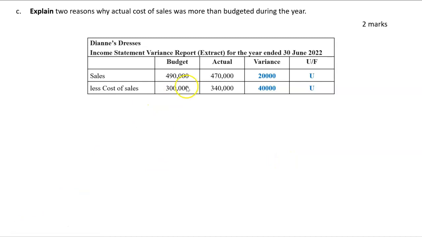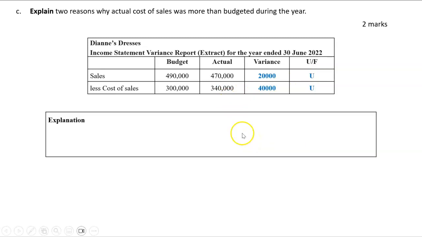We thought cost of sales, which is an expense, would be 300,000, and it's actually 340,000. That's unfavorable by 40,000. So generally what could happen is maybe the cost of sales was worse because we increased our sales, or sales were more than we budgeted. But actually sales were worse than we'd expected, so that does not explain it. So we're going to have to come up with two other reasons. That is actually quite tricky.